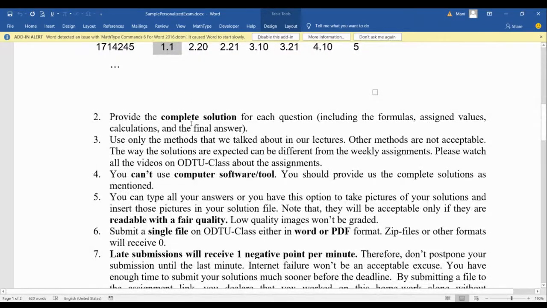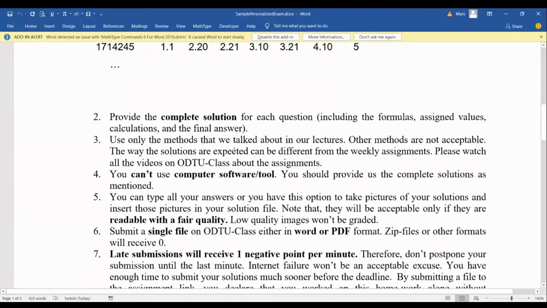So second one, provide the complete solution for each question. Yeah, this is very important. In our videos related to weekly assignments, I talked about what a complete solution means. We should include formulas if it is related to the question, or assign exactly the values related to the formula one by one, not jumping to the final answer. You should show your calculations completely and show us the final answer. So by complete solution, it means that you should add as much as possible in your solution file.